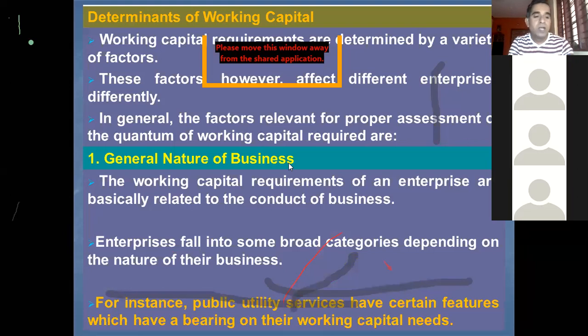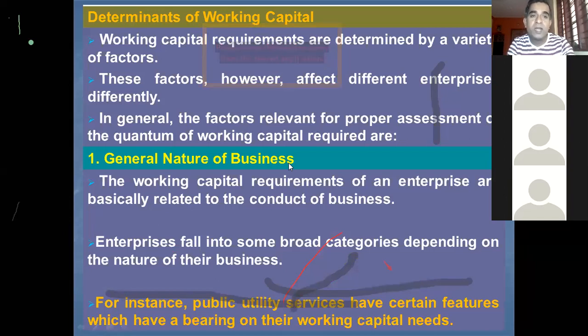Okay, so now I'll pause here again, before I go ahead with the determinants of working capital, or factors that have influence on working capital determination. So I'll take your questions, then I'll move forward to determinants of working capital.